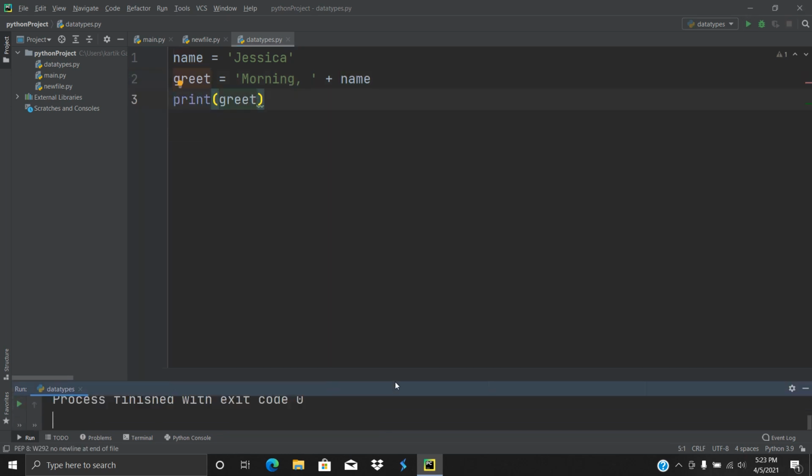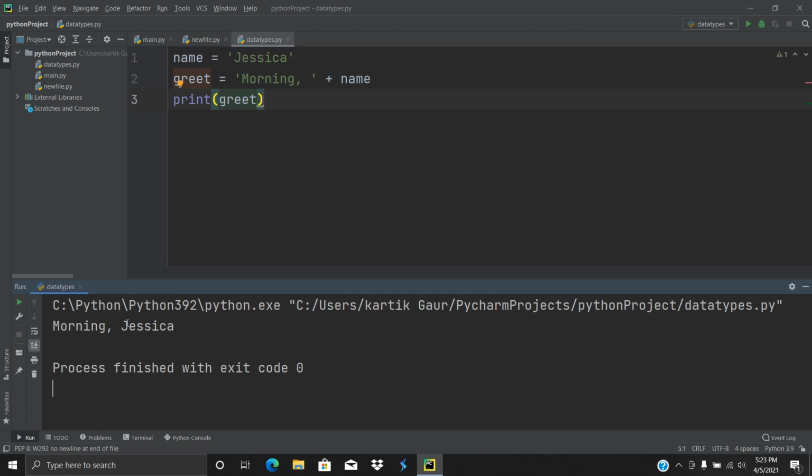Here you can see we have got the greeting plus the name. So this whole value is coming into the greet variable, and the name variable contains only Jessica. So when you add two strings together, they are joined and make up one final string.